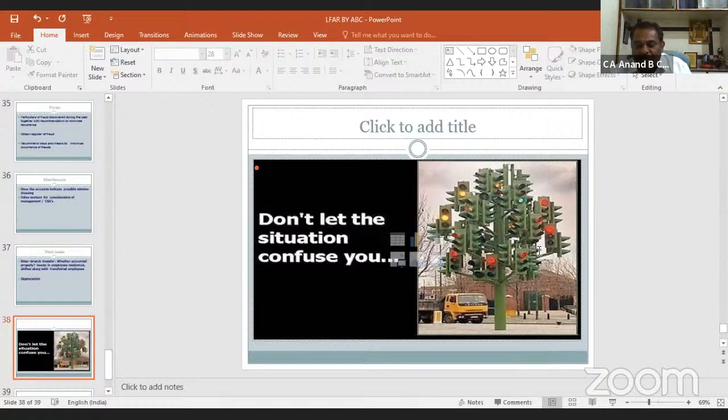Obtain copy of security policy, disaster recovery plan in respect of computerized branches. Whether the backup is taken properly or not, we should have report of that also. At proper time, the backup should be taken, and it should be kept at two places: one within the premises and one out of the premises.